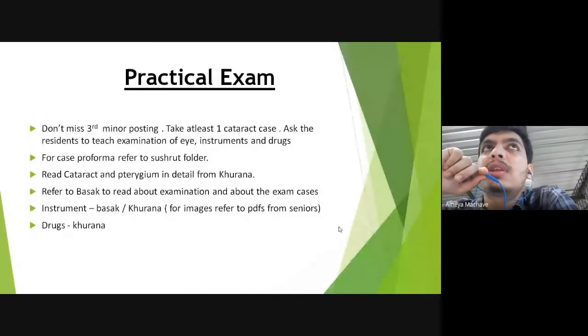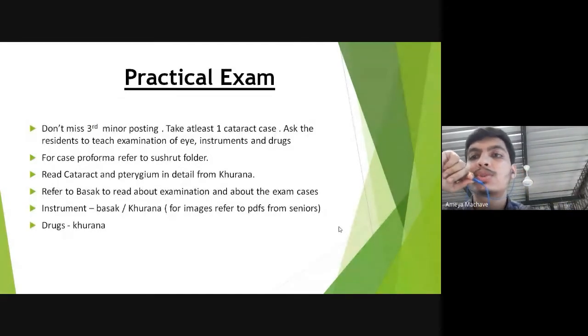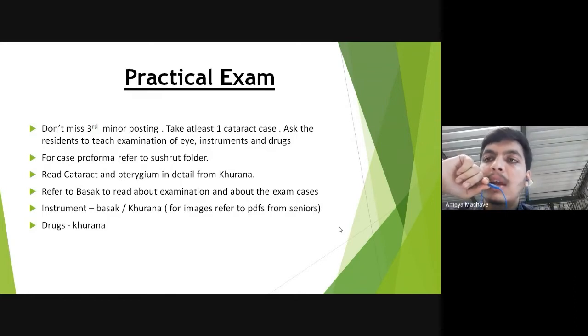For instruments, one thing you can do is, when you have a class on instruments during your postings, take a photo of each instrument and keep it with you. You can make a PDF also, so it becomes easier to revise during exams. We also have the PDF of the photos of all the instruments. We'll share it with you, but it helps even in your other postings of final year like OBGY or surgery, where you have instruments. It is always better to take photos and have a PDF ready for revising before the exams. So again, for the postings, take at least one case of cataract.